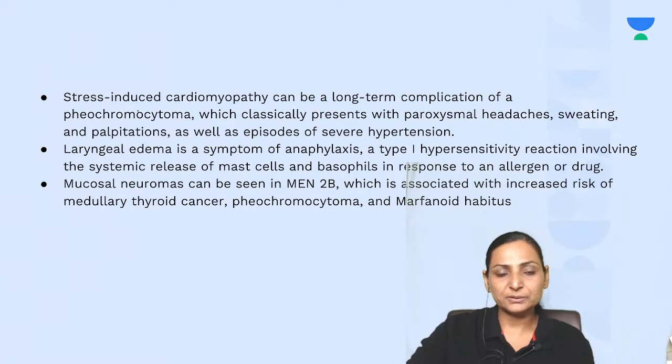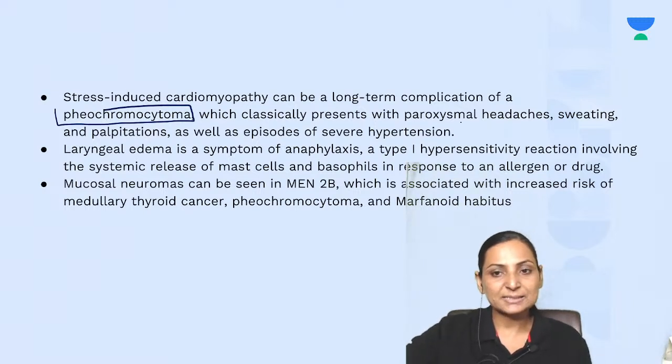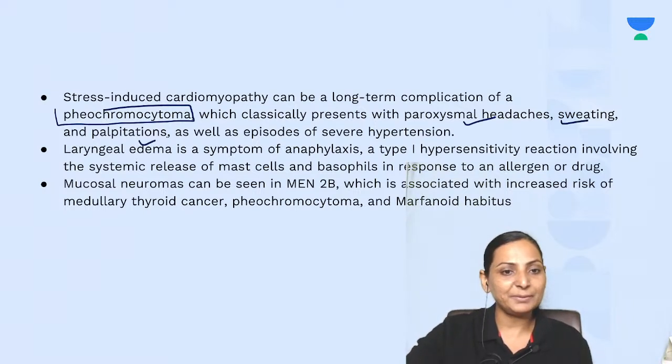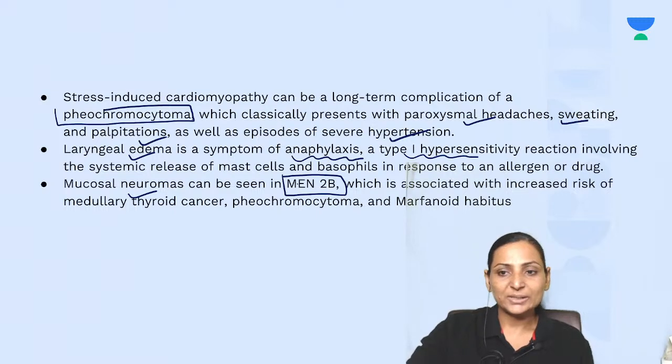Checking out the other options, the stress-induced cardiomyopathy is a long-term complication of pheochromocytoma, which presents with a classical triad of headache, sweating, palpitation, and hypertension. Laryngeal edema is common with anaphylaxis, type 1 hypersensitivity. Mucosal neuromas are more common with MEN 2B, with an increased risk of medullary thyroid cancer, pheochromocytoma, and marfanoid habitus. Right? So this is all with the question. Let's move forward.